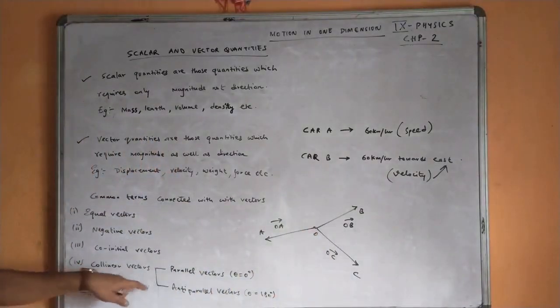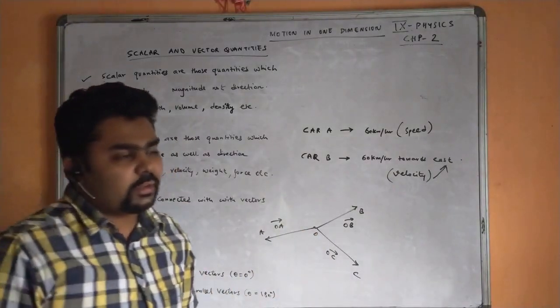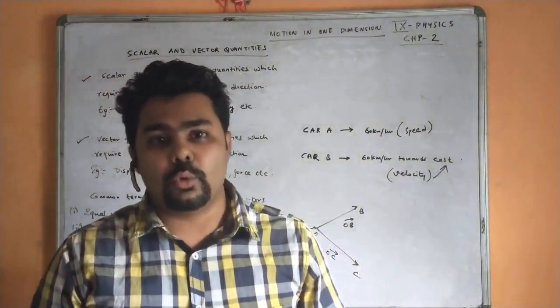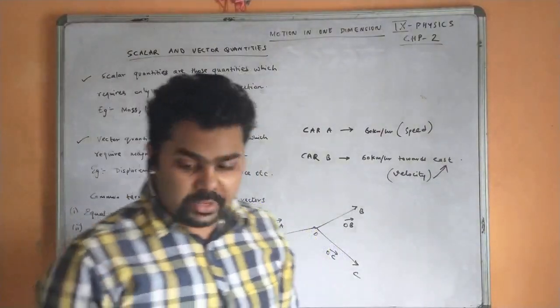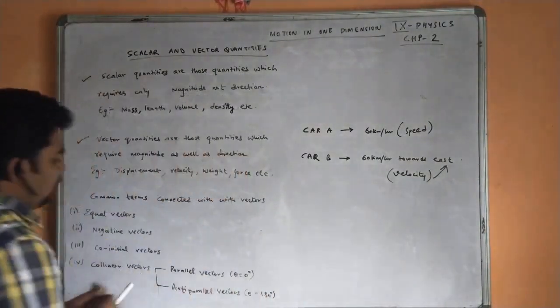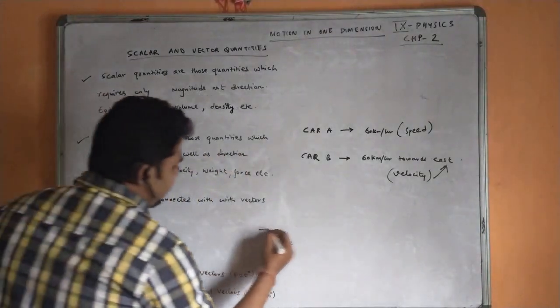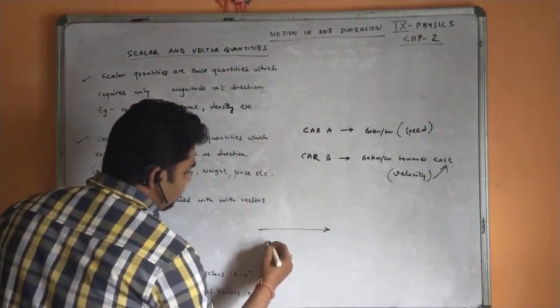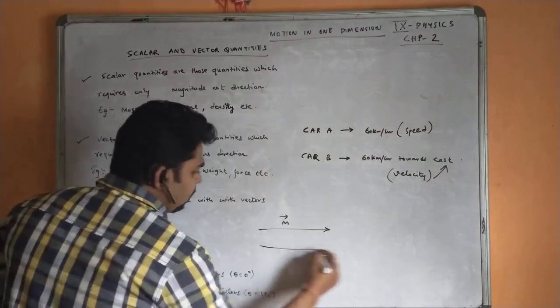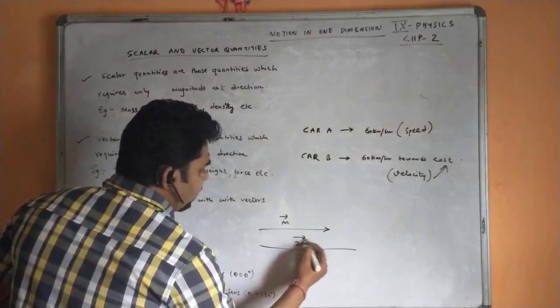Next, collinear vectors. Those vectors which have the same line of action, we consider them as collinear vectors, right? Like you see, collinear vectors, these are the vectors. Suppose this is m vector, and this is 2m vector.